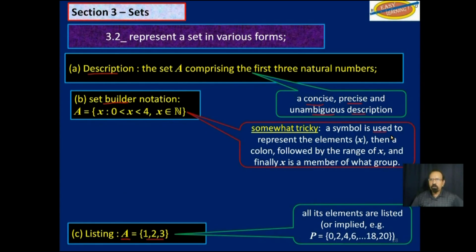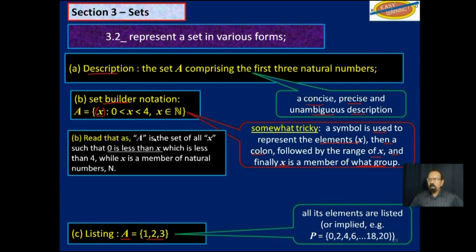A symbol is used to represent the element. In this case, the symbol is X. Then a colon, followed by the range of X. And finally, X is a member of what group? So you would read that as A is the set of all X such that 0 is less than X, which is less than 4, while X is a member of the natural numbers N. That is one way to read it.